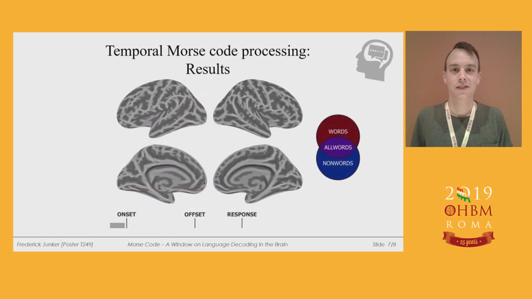So in violet, you will see the estimated activity pattern common for words and non-words. In red, you will see the activity that is unique for words, and I would like to focus your attention on the left inferior parietal lobe. Here we will see a spread of activation after stimulus offset that might reflect the phonological lexicon and give the impression of triggering activity in the semantic system for meaningful stimuli.